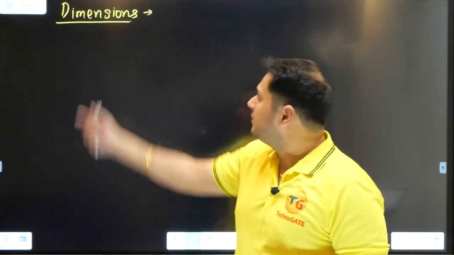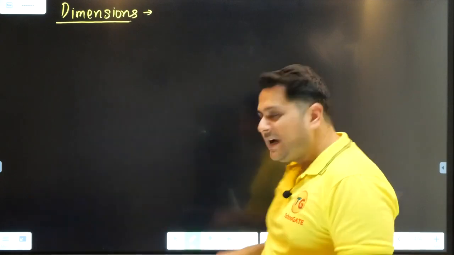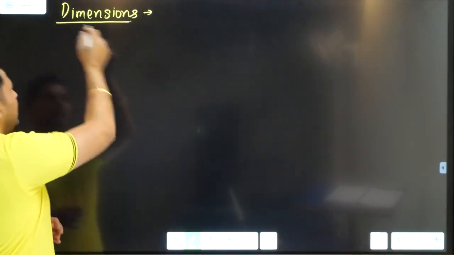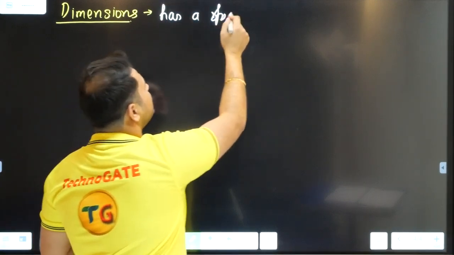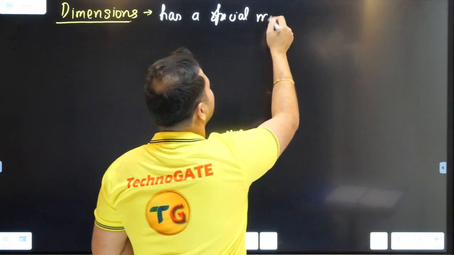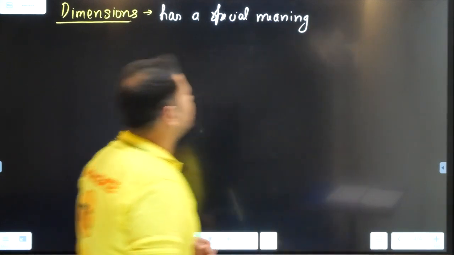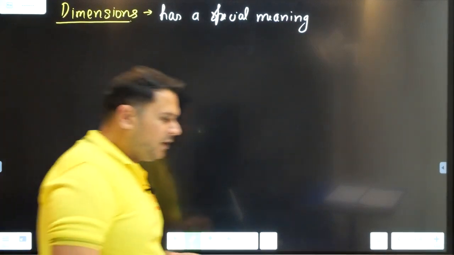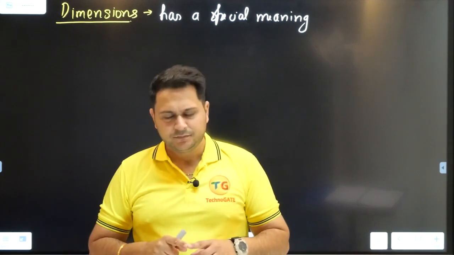Now I am coming to a word named dimensions. This word dimension has a very special meaning in the subject physics. Let me repeat it. It has a special meaning in physics. I will write it. Now when I say special meaning, what is the reference here? I'll explain this to all of you with the help of an example.